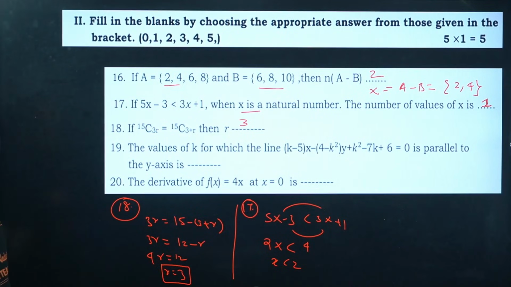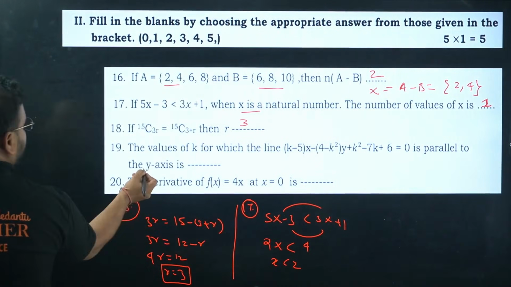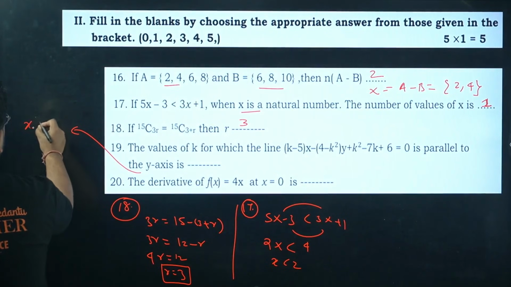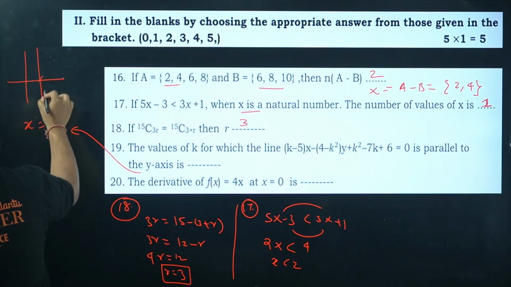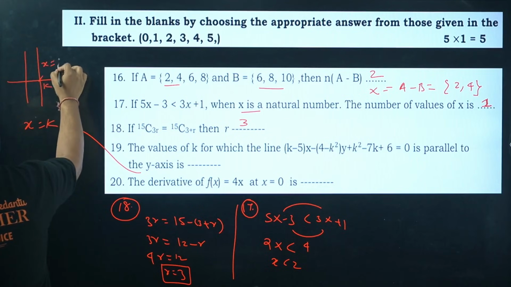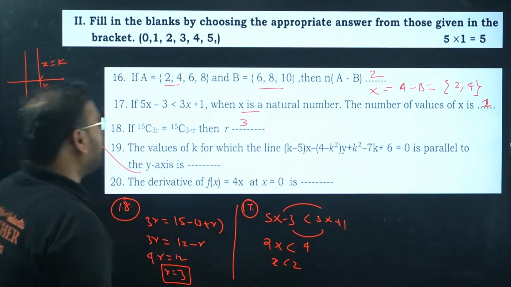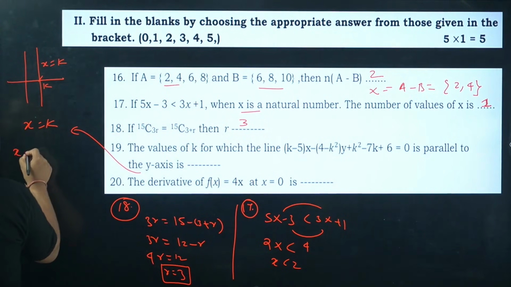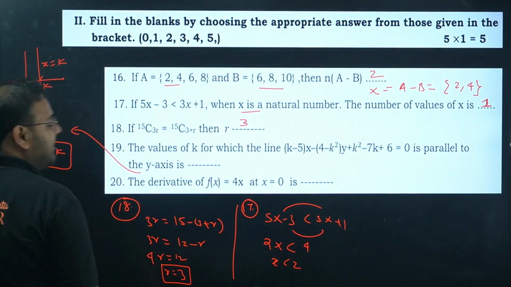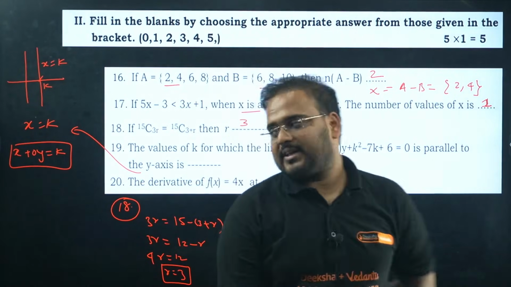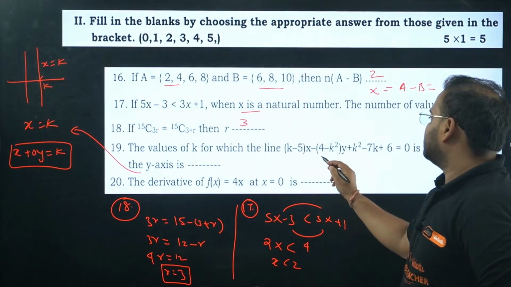Simple and fair. The value of k for which the given equation is parallel to the y-axis. Y-axis means what? x will be equal to a constant k. Parallel to the y-axis means it will be some constant k over here. The equation is x equals constant k. And what is the coefficient of y in that case? Always 0. So right here, x plus 0y equals some constant k. Am I right? So what is the coefficient of y? Please check over here.